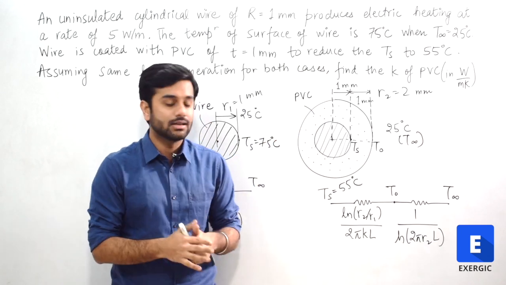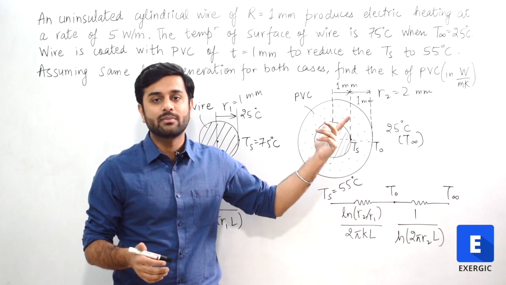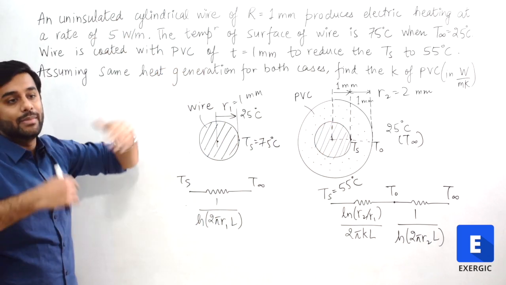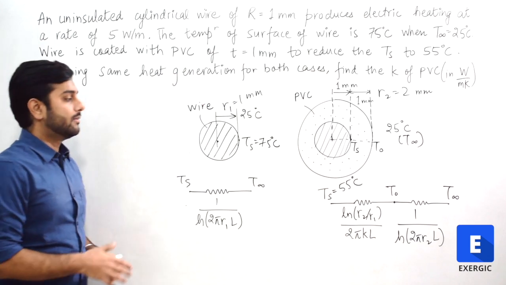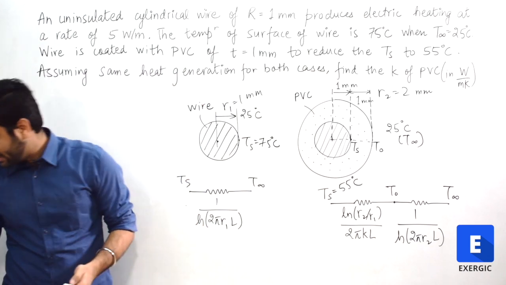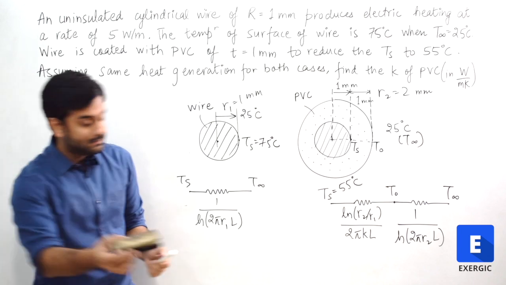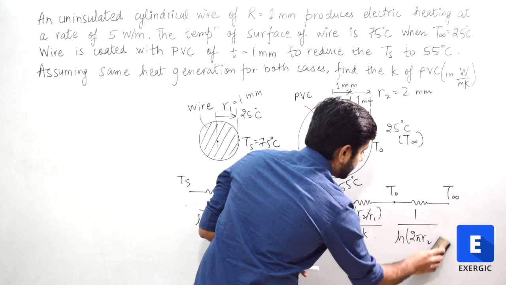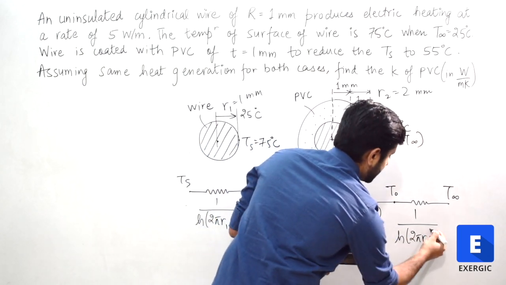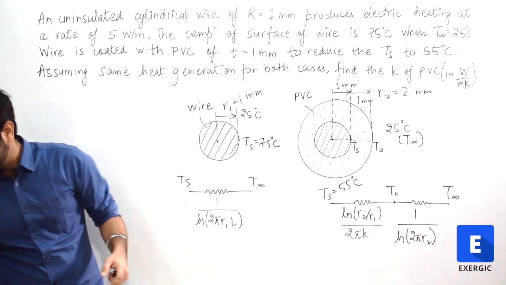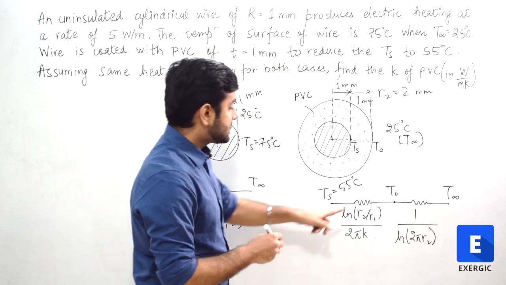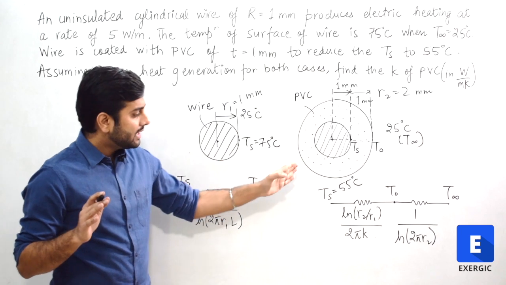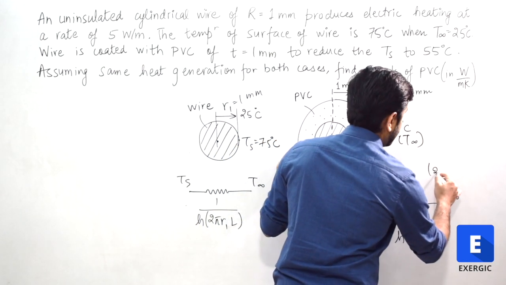Even if you want to consider 3 meter length, you consider it as 3 meter, but then you have to multiply this with 3. For 3 meters of length, 15 watt will be generated, right? So let's proceed simply, and let us do one thing: here in place of L, let us put 1. Rather, remove that expression directly, because length is 1. Now, in this case, R2, R1 is known to us. K value it is asking. Temperature, this is known, this is 25 degrees Celsius.